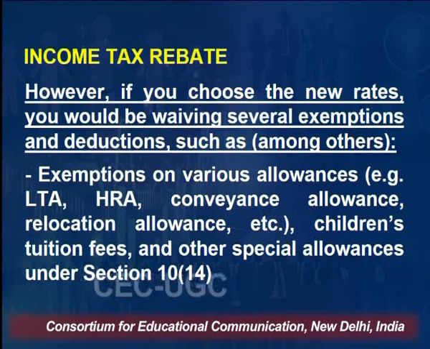So these allowances are not applicable to individuals who are following these new tax rates. Also not allowed are deduction on housing loan interest payment under section 24, and deductions available under chapter 6A. There is a chapter called chapter 6A in the Income Tax Act; sections 80C, 80D, 80E all come under chapter 6A.